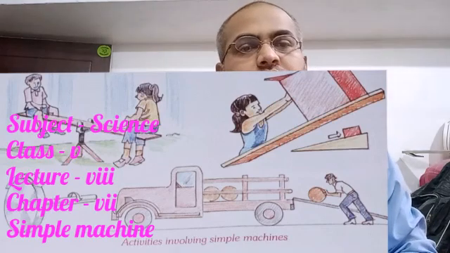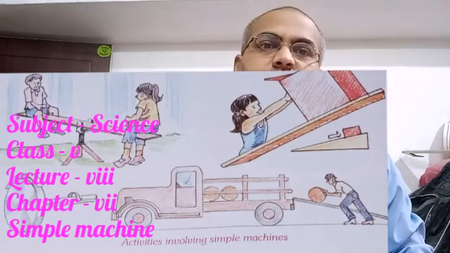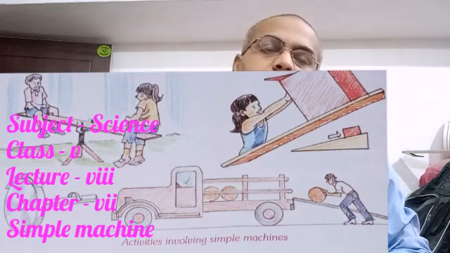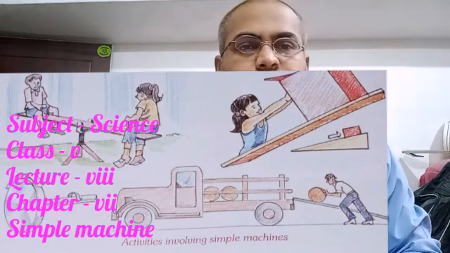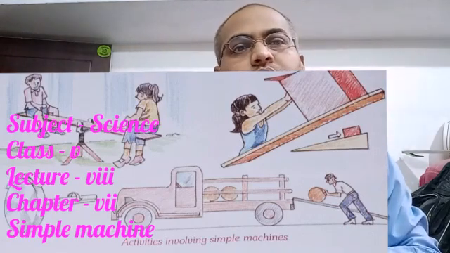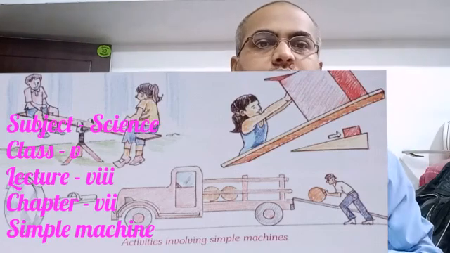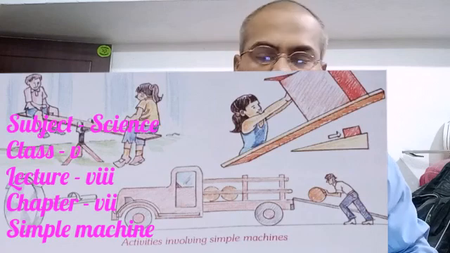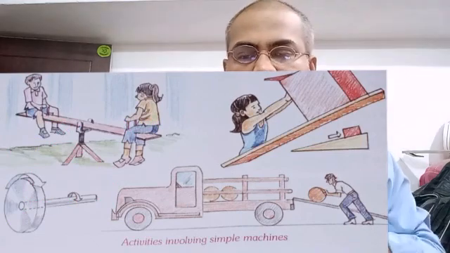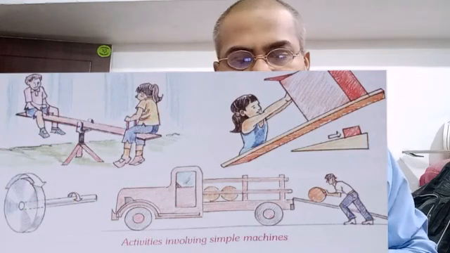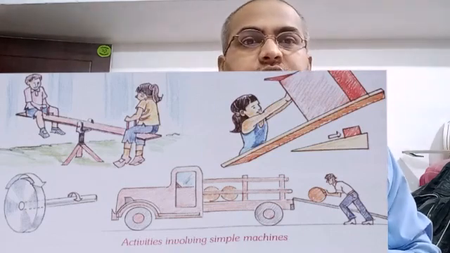Today, in this video lecture, we will discuss the objective question answers of chapter 7, that is Simple Machines. Last day, we had discussed the multiple choice questions and some other question answers. Now today we are going to discuss the rest of the remaining objective questions from the quick assignment. Let's begin from question A: state T for true and F for false against the given statement. Number 1, all simple machines increase force.